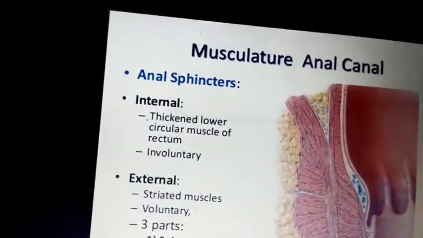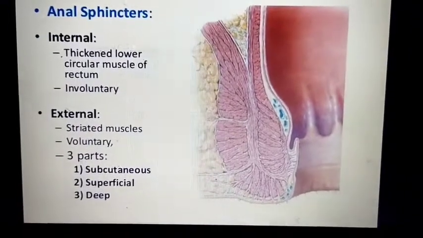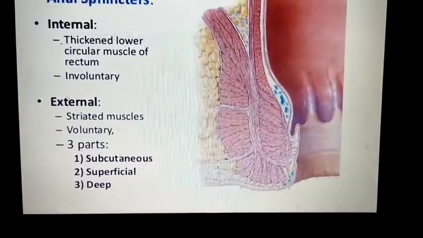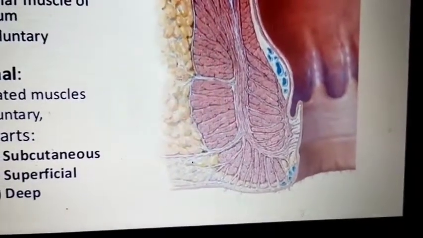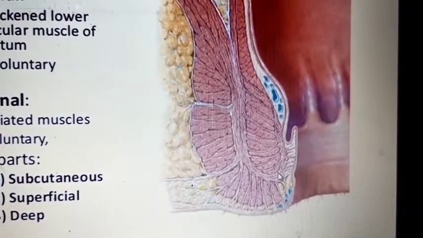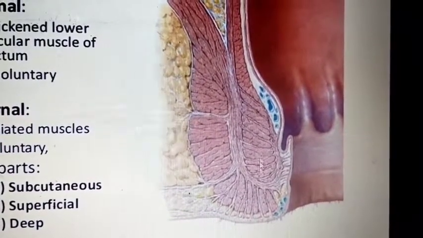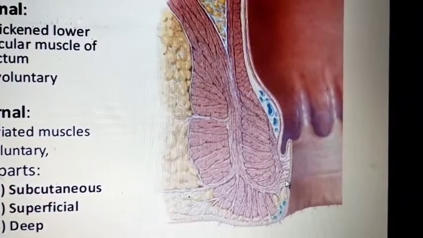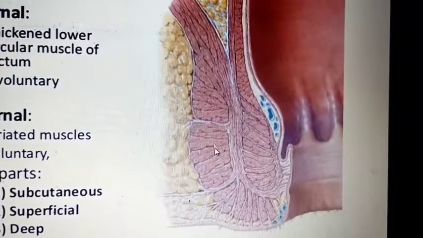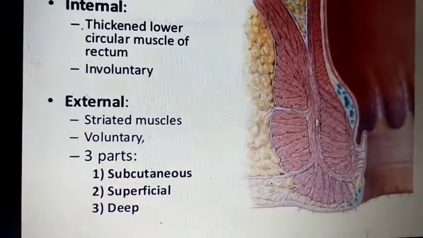Muscles of the anal canal. You can divide them into two parts, the internal sphincter and the external sphincter. You can clearly see in this picture that this is the internal sphincter. The end of the internal sphincter denotes the beginning of the pectinate region. These are the external sphincter, and this is the intermediate or intersphincteric region.